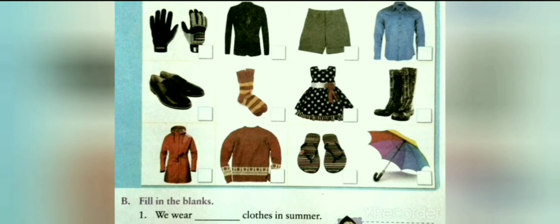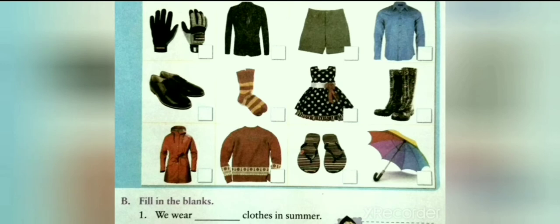The next picture given here is a picture of a frock, and the frock we wear in the summer season. So we will write S in the space given. Next picture is the picture of boots, and the boots are normally worn in the rainy season to protect ourselves from rain. So we will write R in the space given. Next picture is the picture of a jacket, and the jacket we wear in the winter season. So we will write W in the space given.